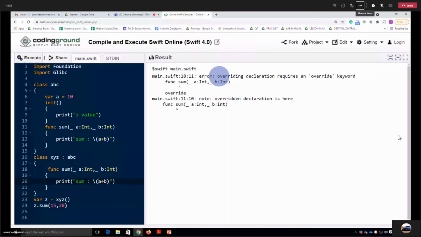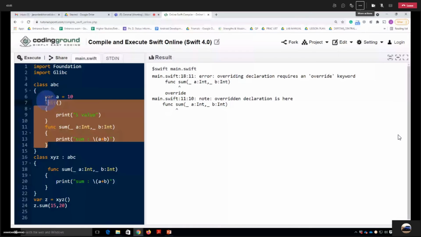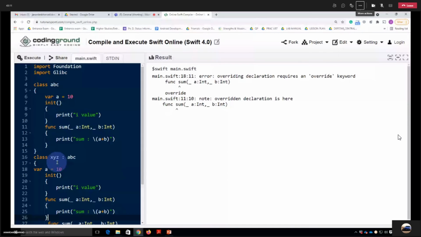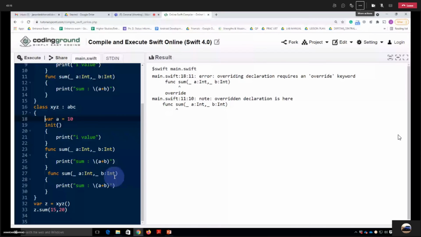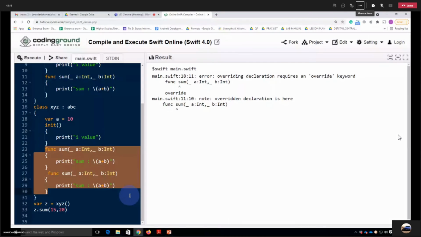So let me copy this and paste it here so that you understand better. So it is like this. We have two functions with the same name and same parameters. That's why it is giving us an error.